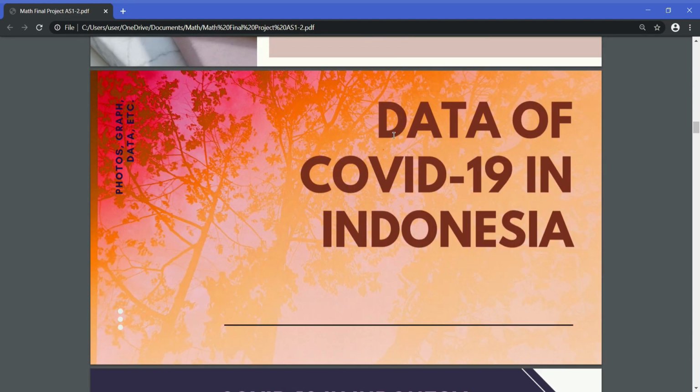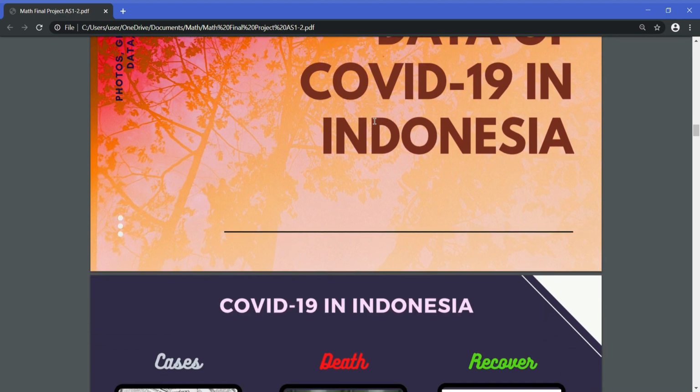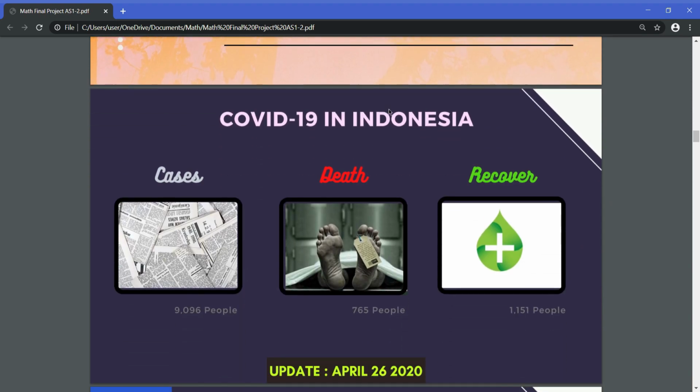So this is the data of COVID-19 in Indonesia. This one contains photos, graphs, data, and so on. COVID-19 in Indonesia has about 9,096 cases. The deaths are 765 people, and the recoveries are 1,151 people.